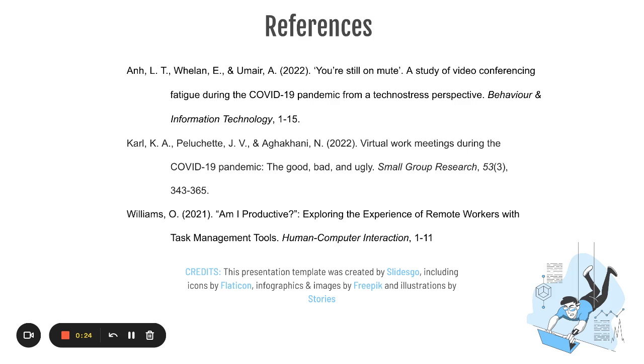So lastly, these are my references. You can see that these are my source references, and all the images that I got were provided by SlidesGo.